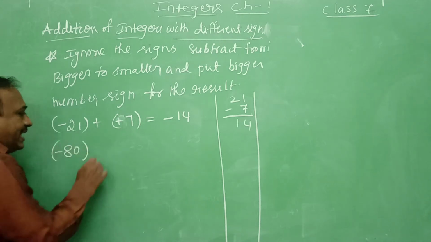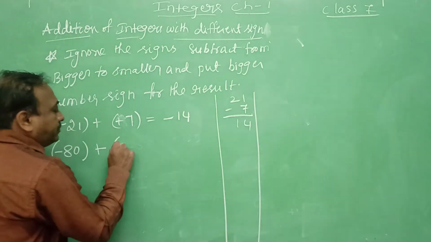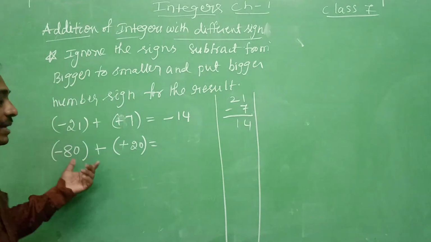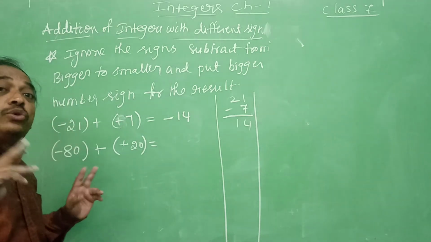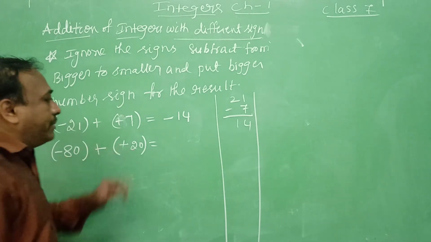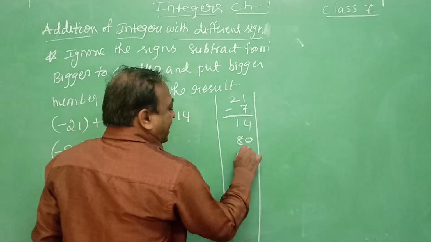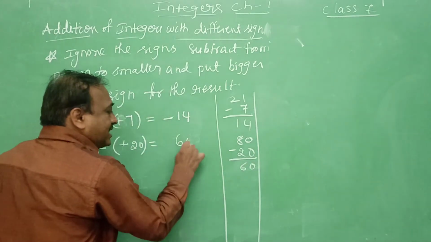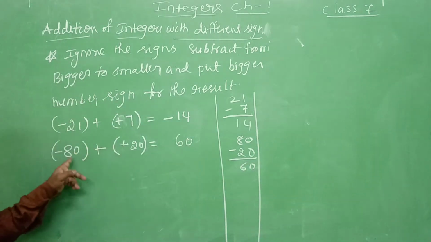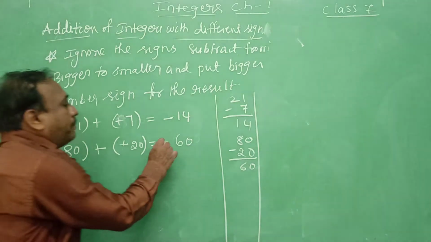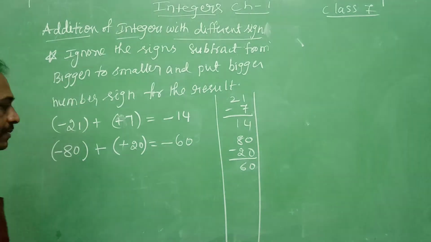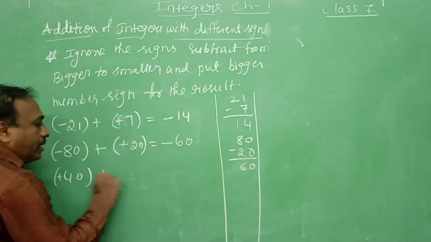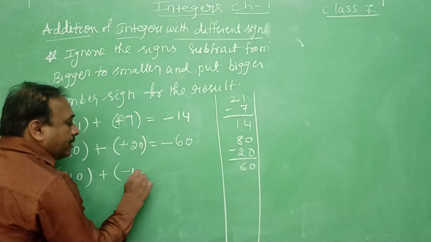One more example. Minus 80 plus 20. You observe it here also. Ignore the signs when you are adding two different signs. The bigger number is 80. Subtract 20 from it. So 60. Now which is the bigger number? 80. What sign does it have? Minus. So minus 60.